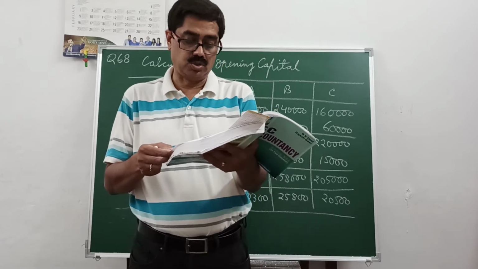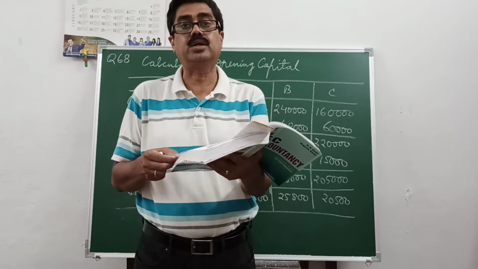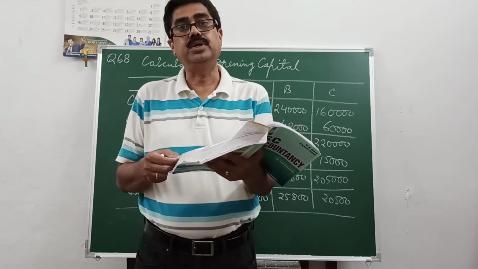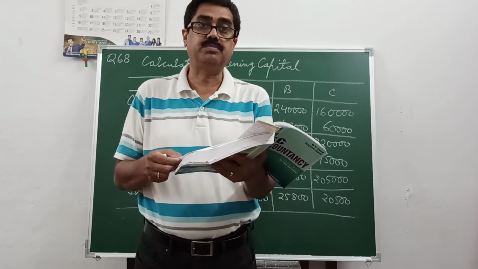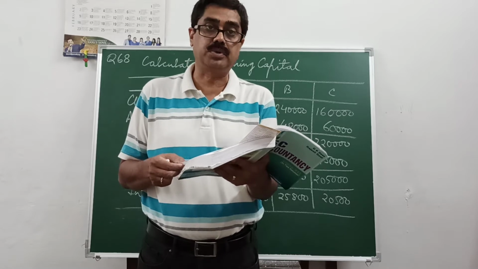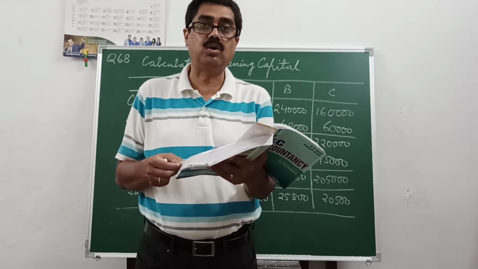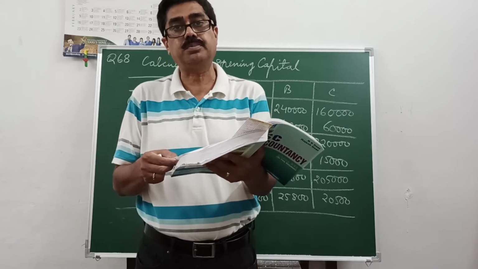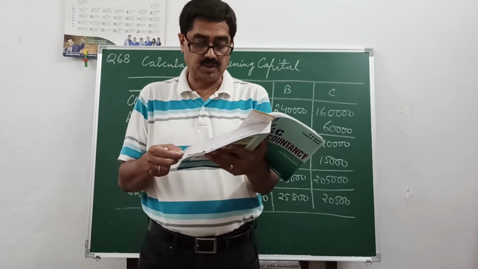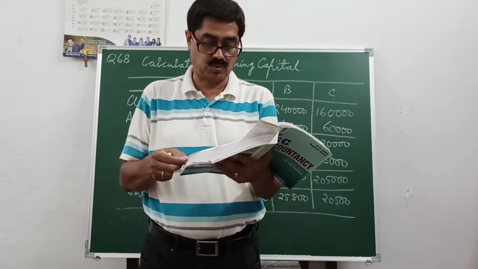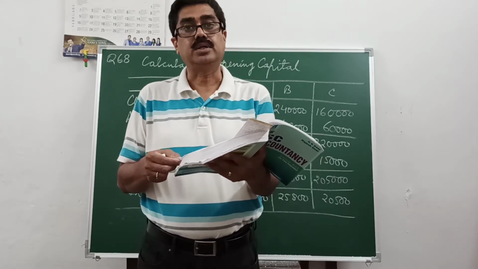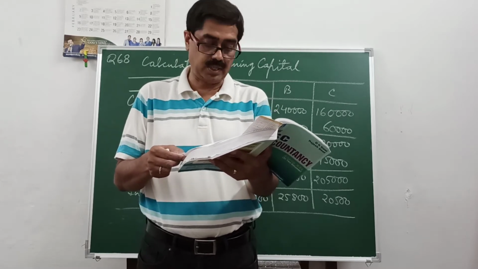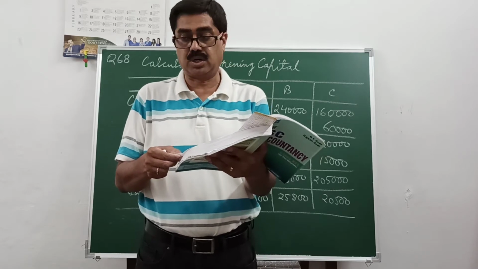The interest on drawing was to be charged at the rate of 5% per annum. So interest for A, B and C will be charged at the rate of 5% for an average period of 6 months, since they are drawing in the middle of each month. And interest on capital was to be allowed at the rate of 10% per annum. The profit sharing ratio of partners was 3:2:1. You are required to pass the necessary journal entries to rectify the lapse in accounting and prepare the adjusted capital accounts of partners.